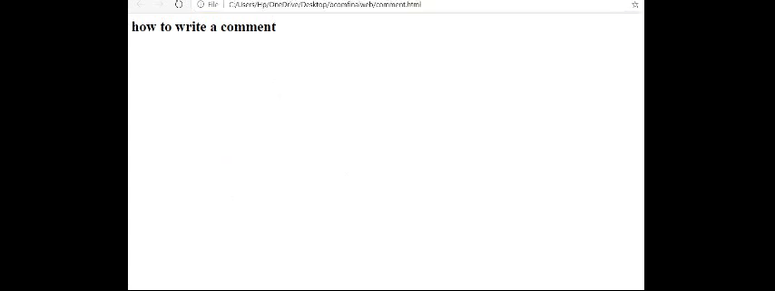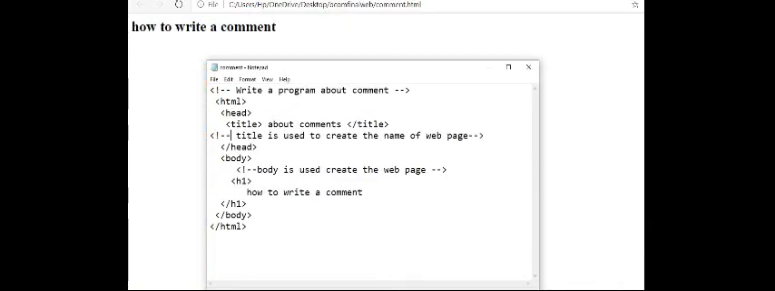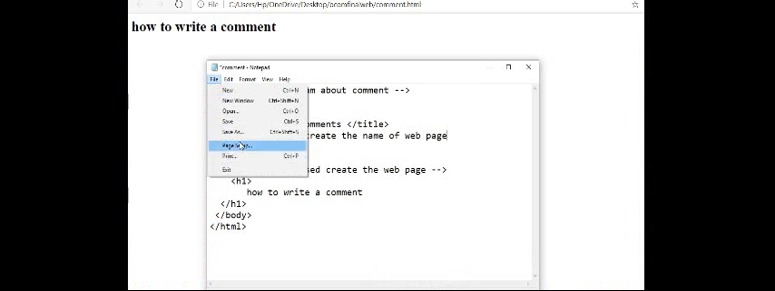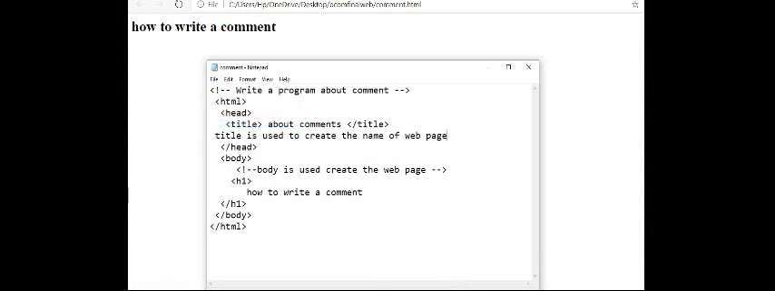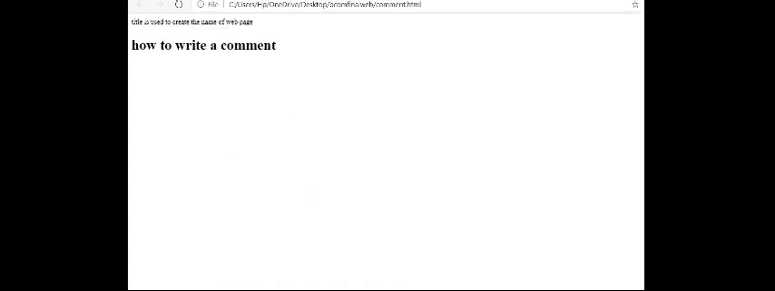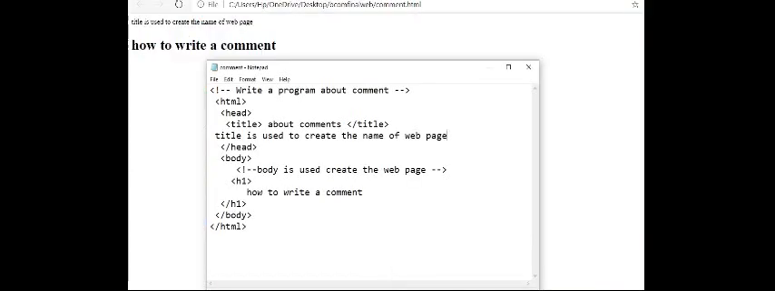No changes. But if I remove this comment from the title, it is going to be displayed on the web page. Let us see, what is this? You are going to see the answer here. See, the title is used to create the name of the web page. To avoid this text being displayed, I am going to use the comment here.